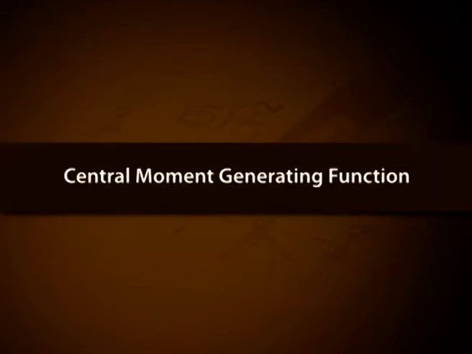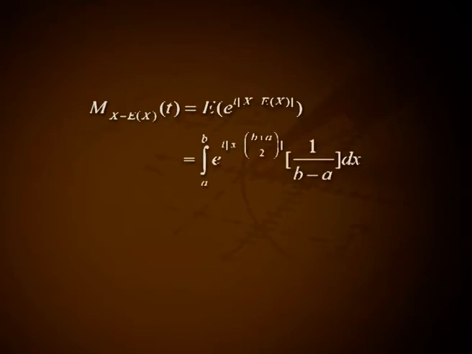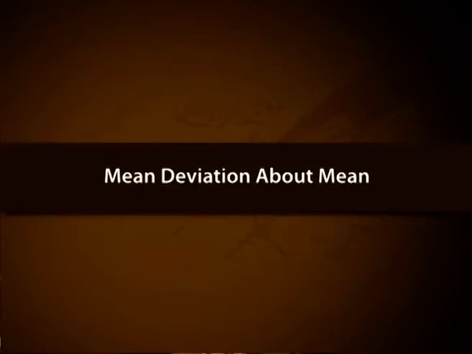Central moment generating function. M of x minus expectation of x of t equals expectation of e raised to t into (x minus E of x), that is the integral from a to b of e raised to t into (x minus (b plus a) divided by 2) into 1 divided by (b minus a) dx, that is e raised to minus ((b plus a) divided by 2) into t into (e raised to tb minus e raised to ta) all divided by t into (b minus a). Mean deviation about mean.